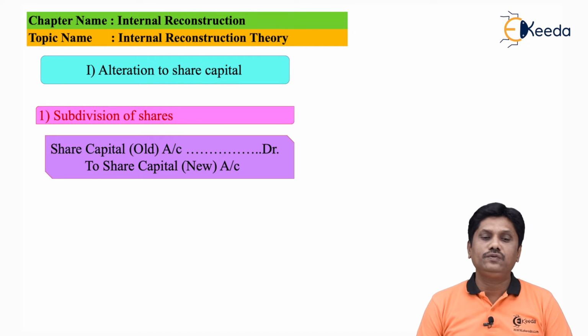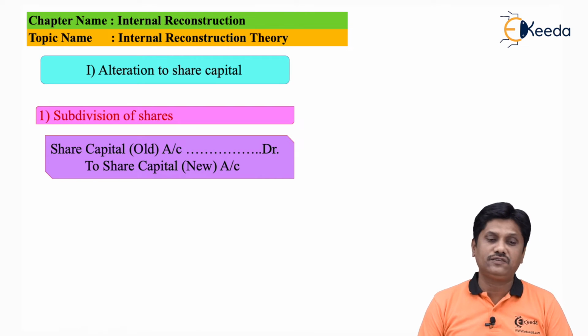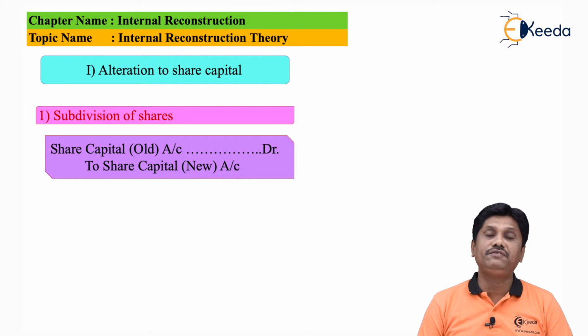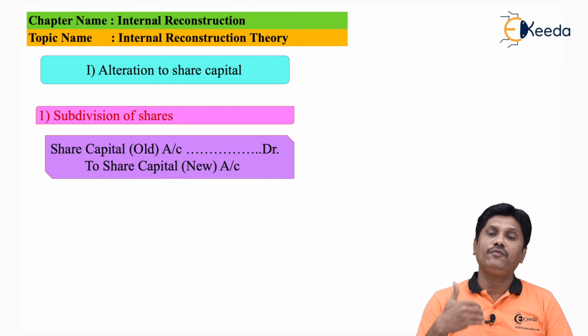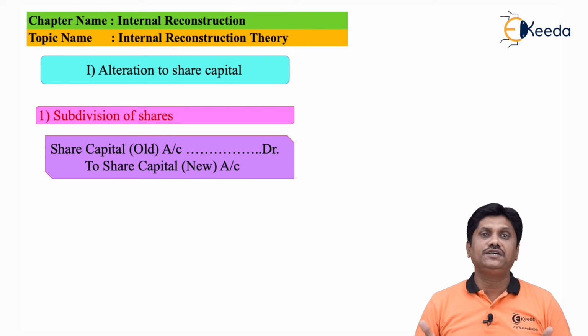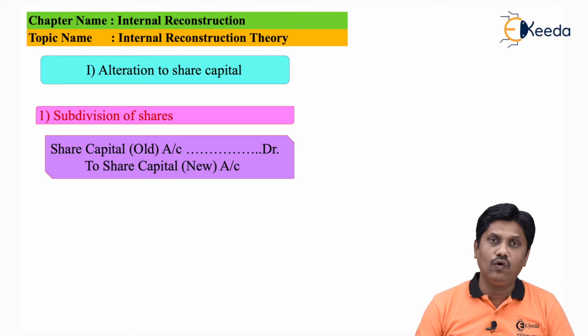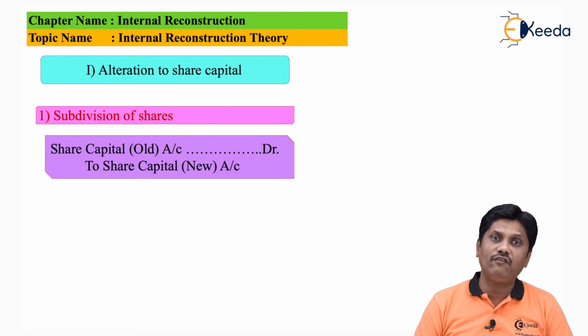First method I taught you, alteration to the share capital. So alteration can take place in various ways. First I have mentioned here is subdivision of share. Means share of rupees 100 each, one share of 100 each, now divided into 10 shares of rupees 10 each. So what will happen to my capital? Old capital will get cancelled. Old equity share capital account will be debited.